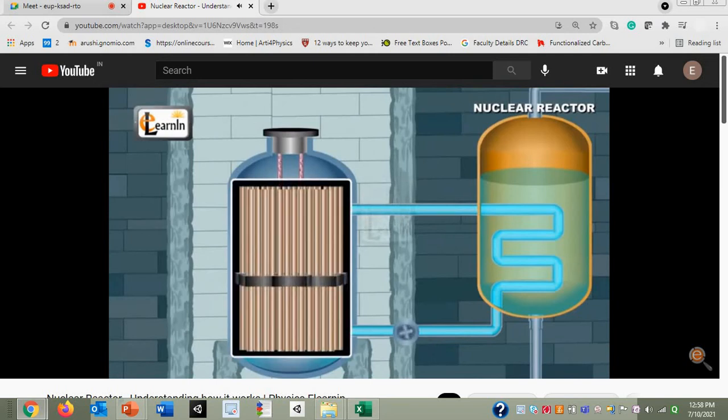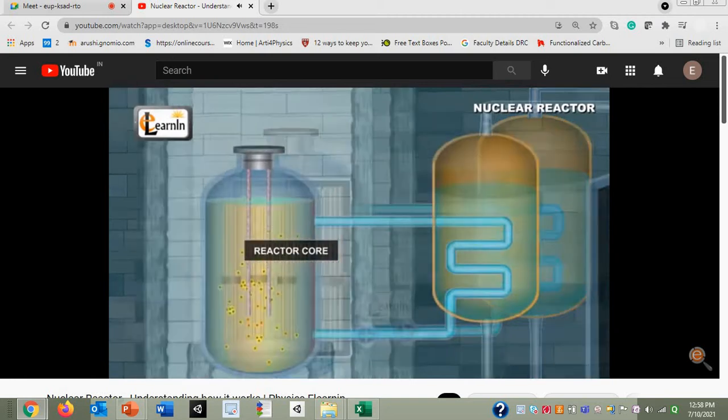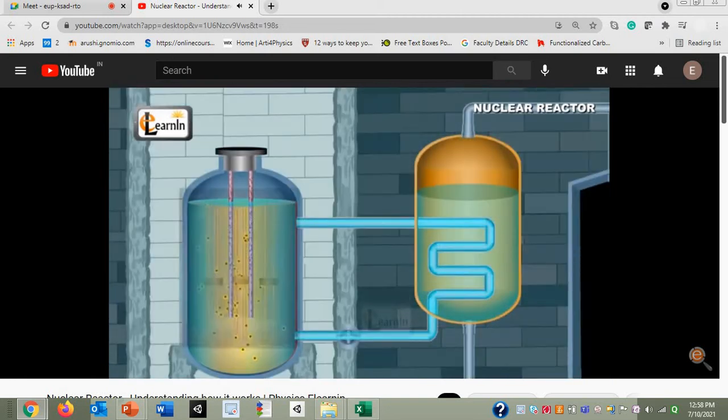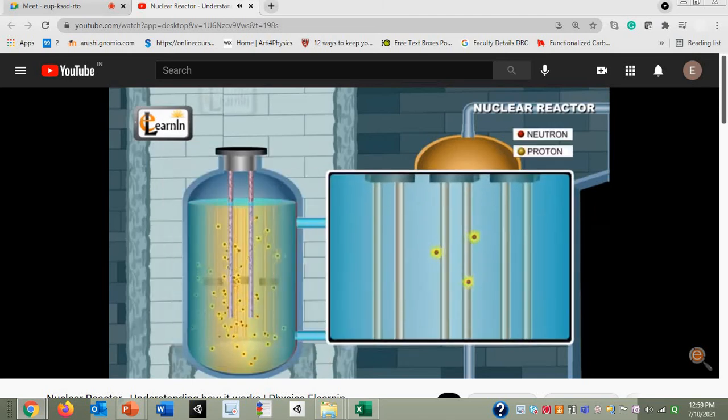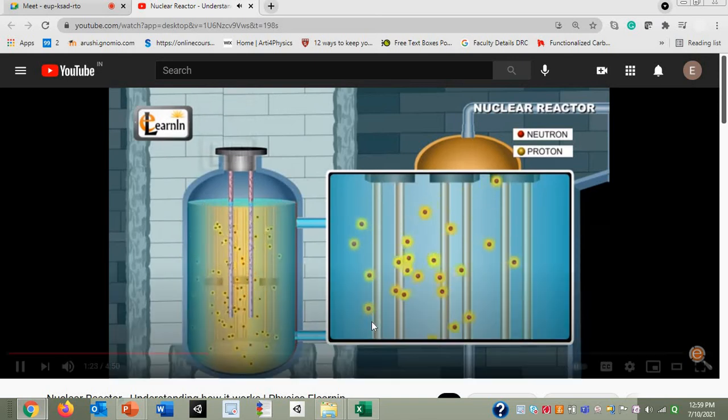In large power reactors, thousands of fuel elements are placed close to each other. This region where these fuel elements are placed is called the reactor core. These fuel elements are normally immersed in water, which acts as a moderator. The objective of a moderator is to slow down the energy neutrons in a nuclear reactor, which are produced during the nuclear fission process by the fuel elements.